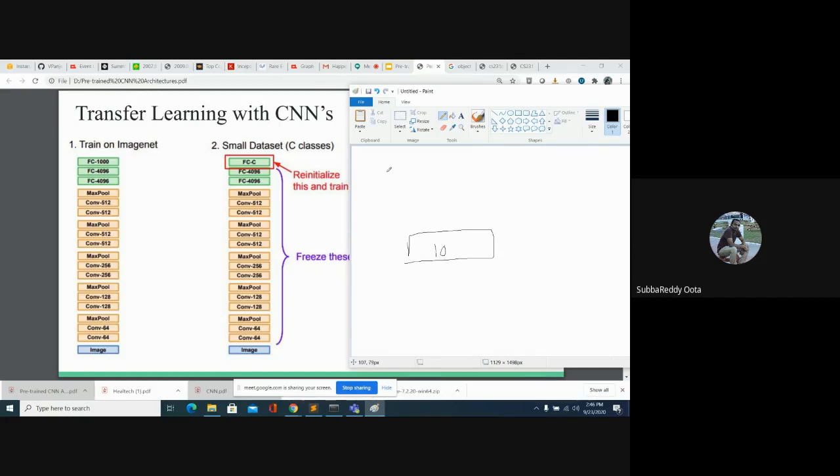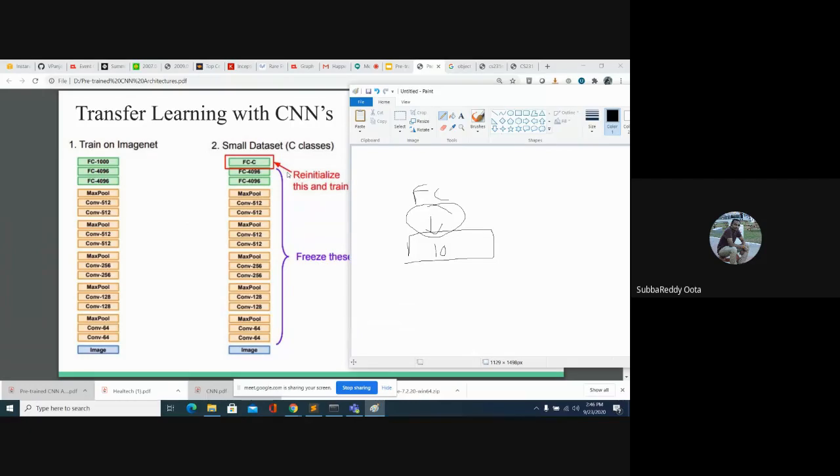We take the same architecture, same weights. Only the weights from the last FC layer to our output layer get updated, because there we created new randomly initialized weights; the rest of the weights we take as they are from the pre-trained architecture.